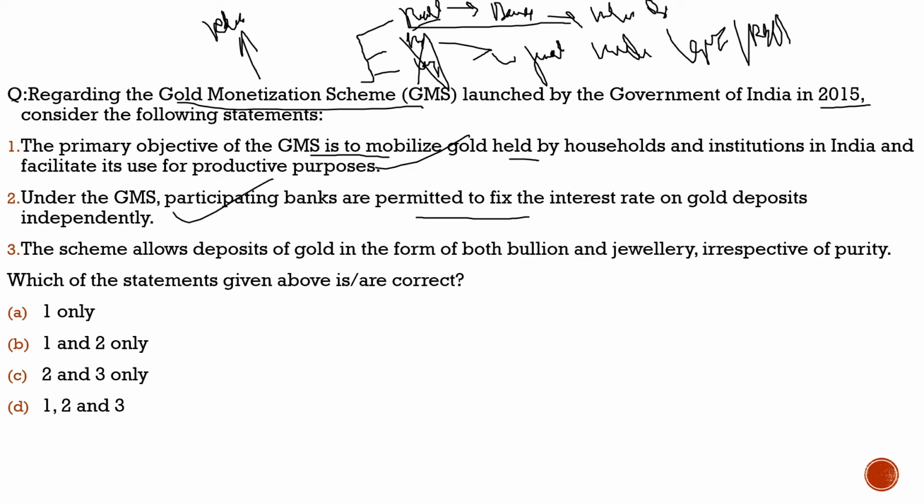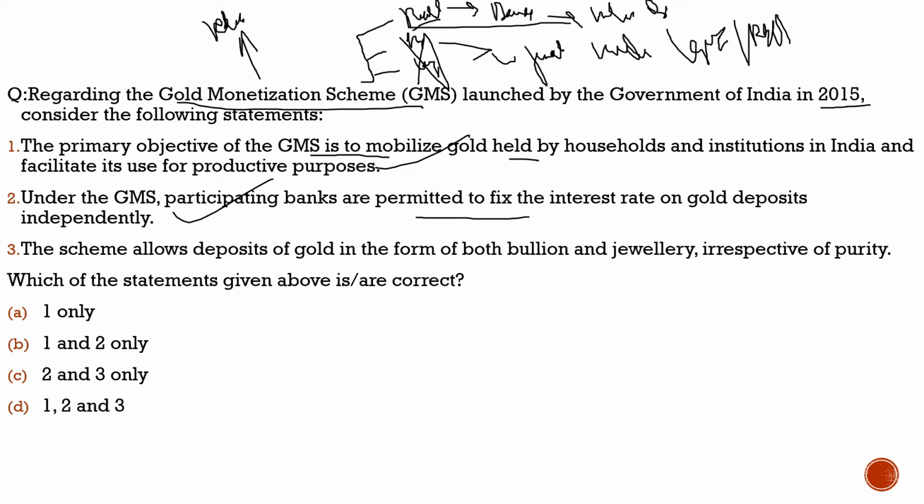100% correct. The participating banks are permitted to fix the interest rates on gold deposits independently. That is true. And also for the shorter time period they are permitted, as we saw there. And now as the other two are omitted, this statement becomes totally correct.